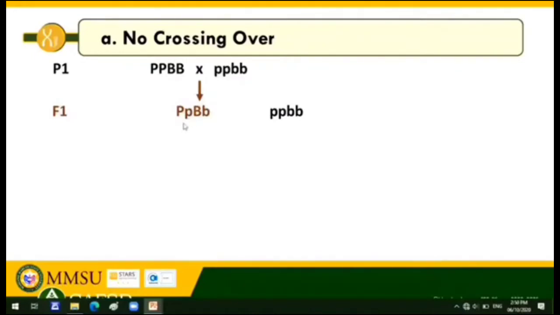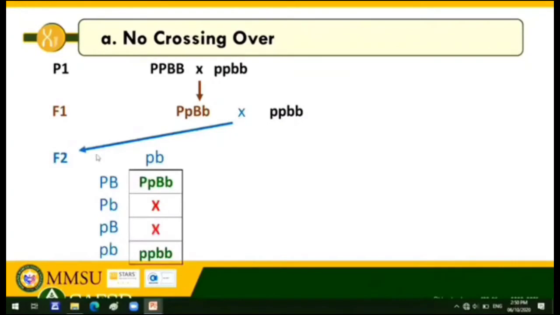Okay? Now, I mentioned earlier now that to test for the presence of linkage group, we backcross this double heterozygous animal to the homozygous recessive parent for both traits. So, yun na yung recessive gene P and then recessive gene B. Okay? So, we cross this. This produces now your F2 generation.